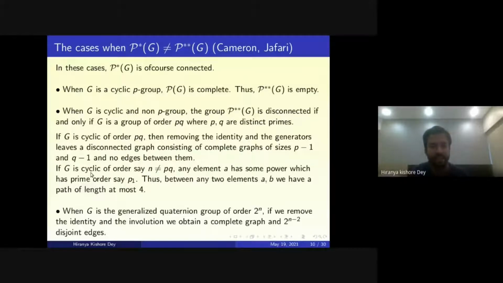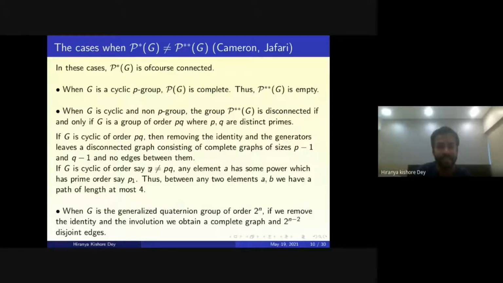Now if G is cyclic of order n not equal to pq, then what happens? We can see that if you take any element a, then it has some power which has prime order, say p1. Now if you take any two elements a and b, then a has some power a1 which has prime order p1, and b has some power b1 which has prime order, say p2.